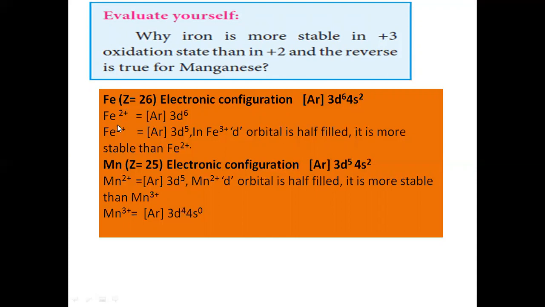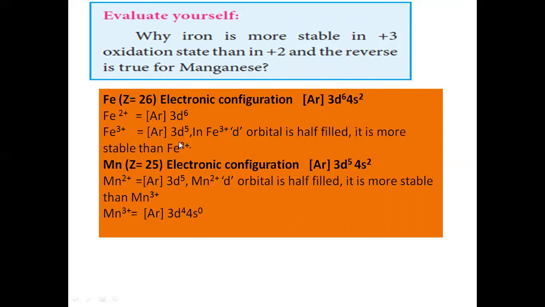In Fe2+, the two 4s electrons are removed, so we get argon 3d6. Fe3+ means those 2 electrons and then 1 more electron is removed from the d orbital, so it changes into Fe3+. Now the 3d6 has changed into 3d5.